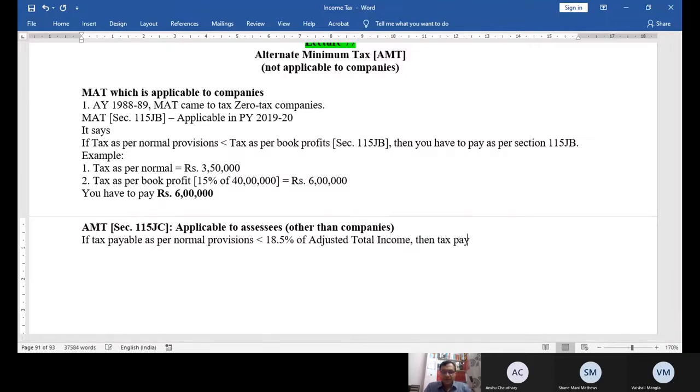Then tax payable by the assessee is 18.5% of adjusted total income.